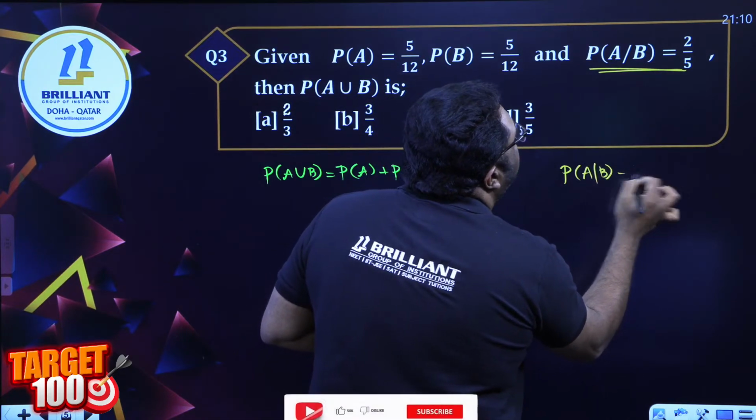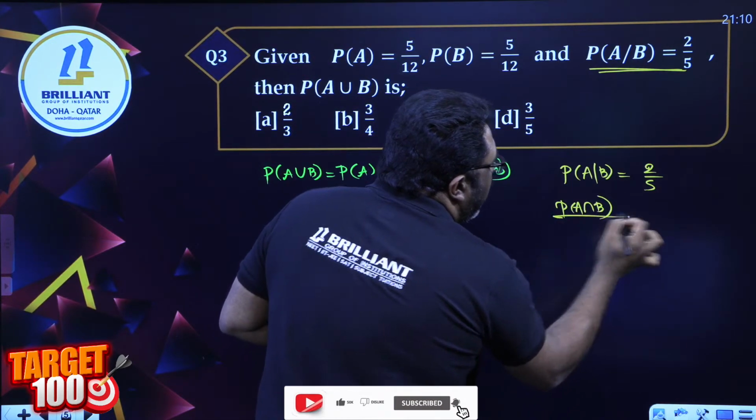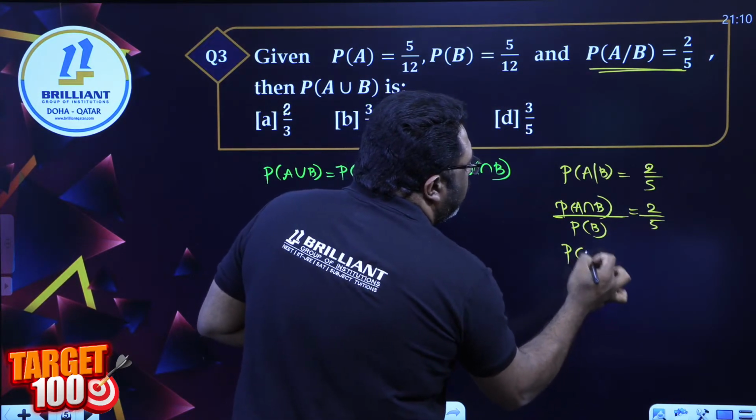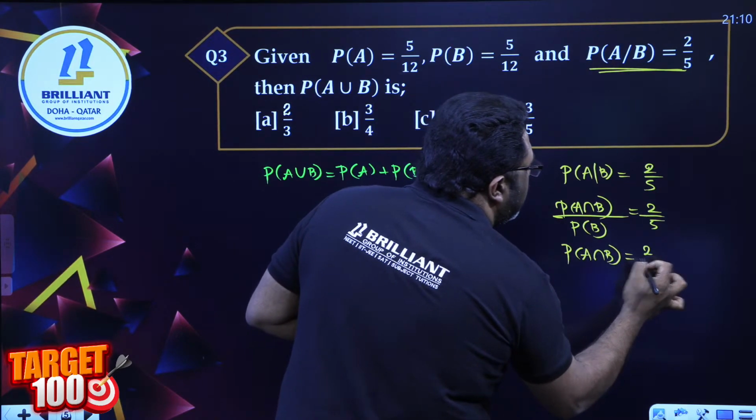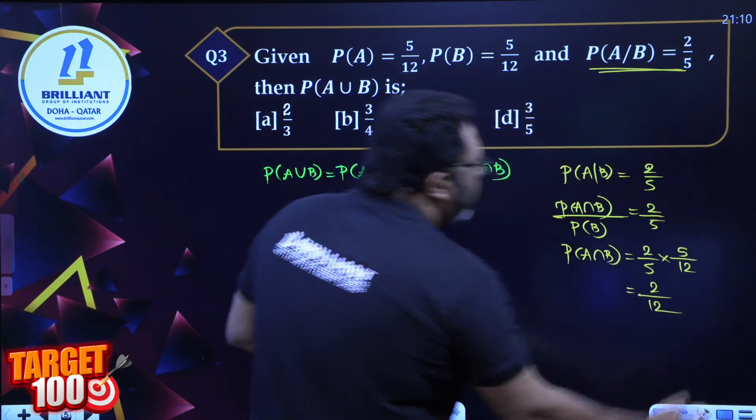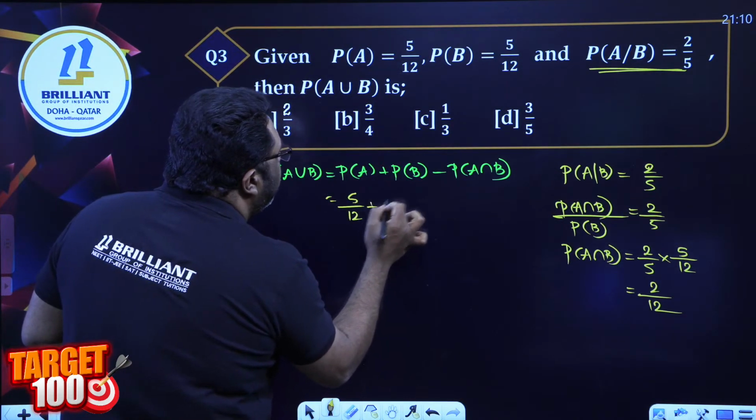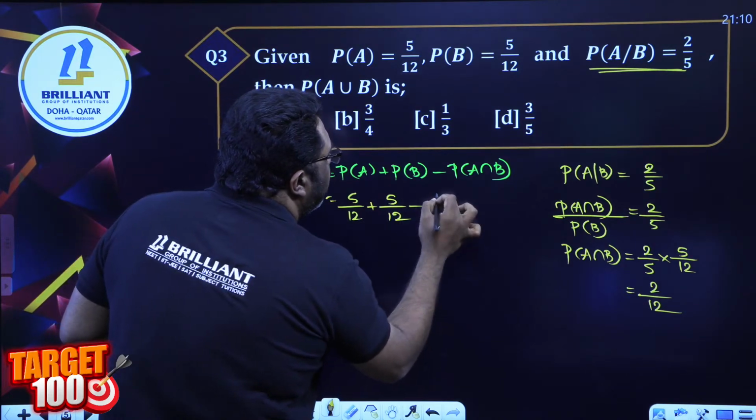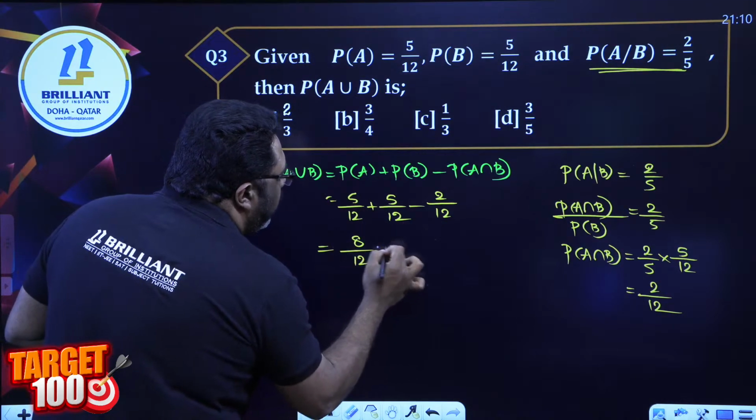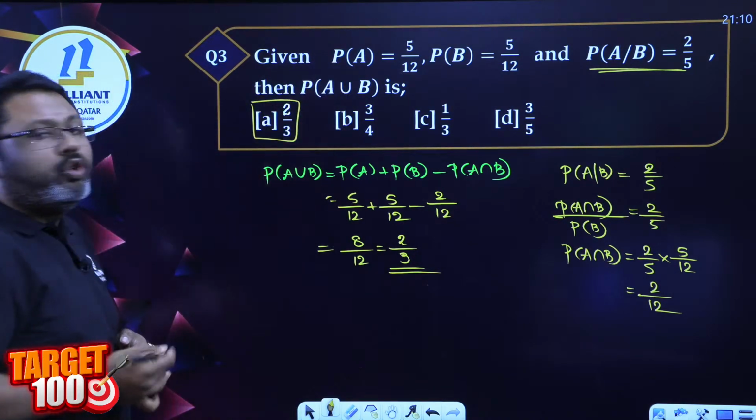What is P of A given B? It's given as 2 by 5, and the formula for A given B is A intersection B divided by probability of B. And from this, what is the probability of A intersection B? 2 by 5 multiplied with 5 by 12, which is 2 by 12. Yes? And so my answer here is 5 by 12 plus 5 by 12 minus 2 by 12. So it's 10 minus 2, 8 by 12, which is 2 by 3. Option A, 2 by 3.